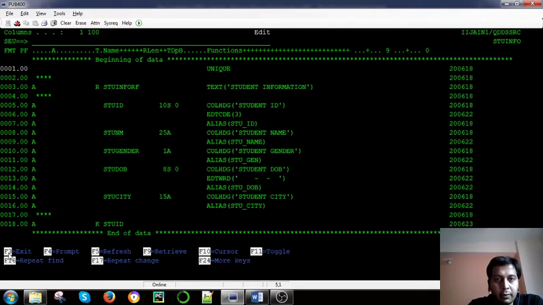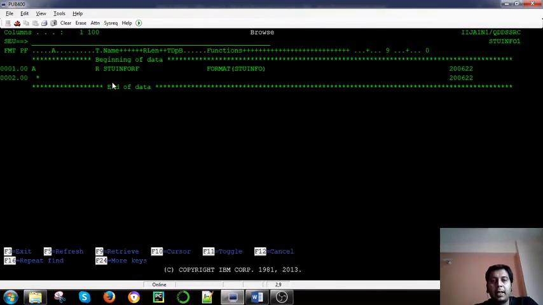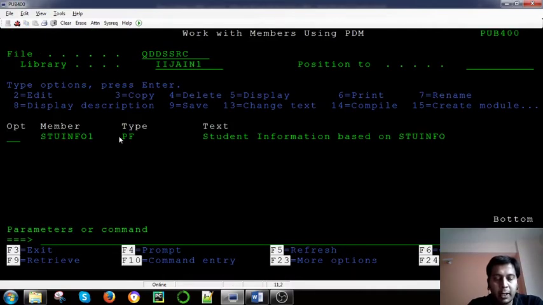So what we can do here is save this file again, and we can go for another one, a file which has a format. In this I have declared this format, right? This is also a physical file, as we know, because this is a PF, right?